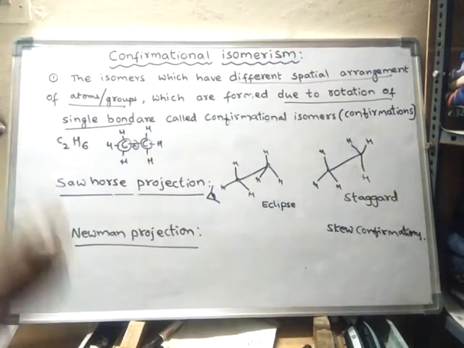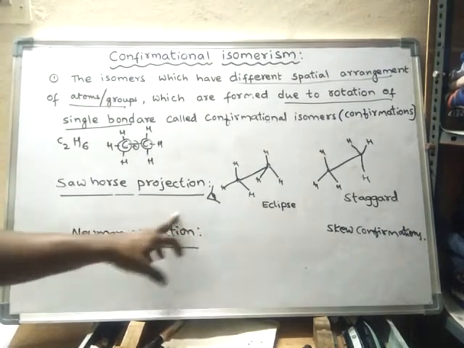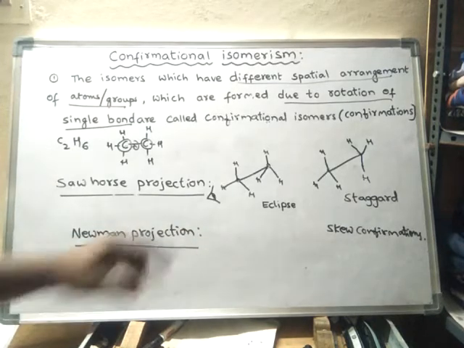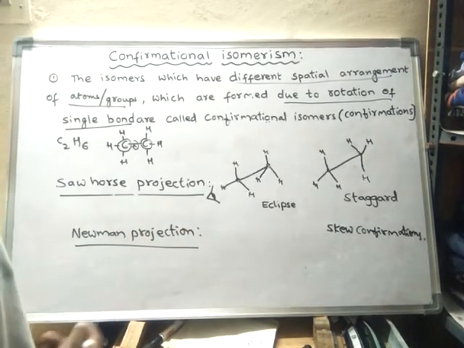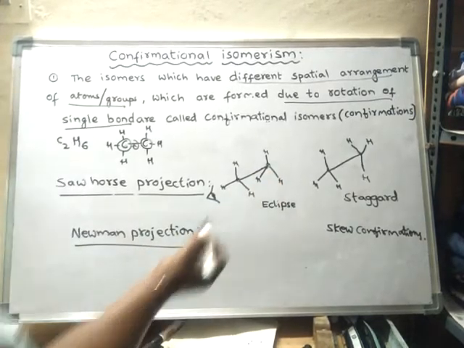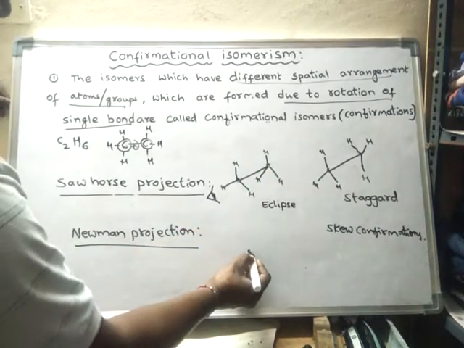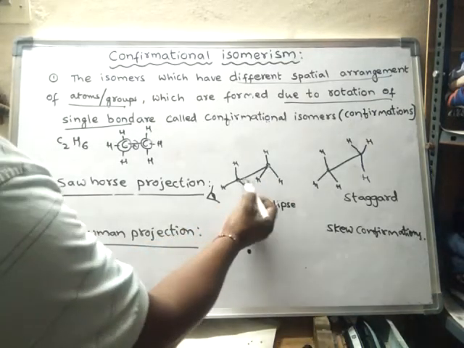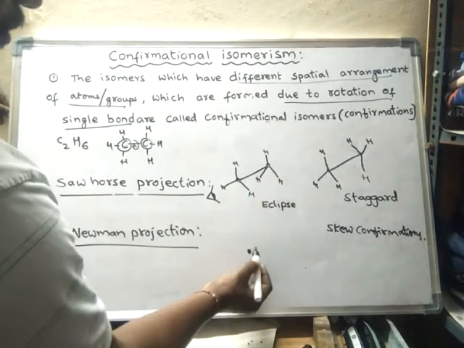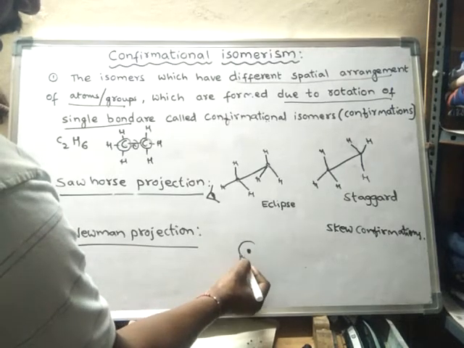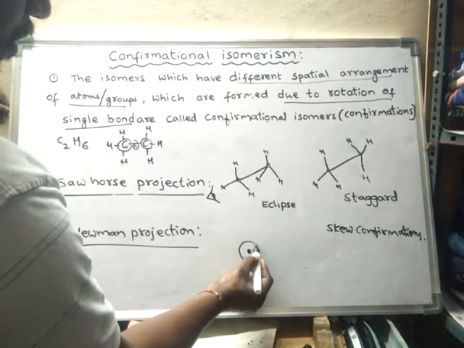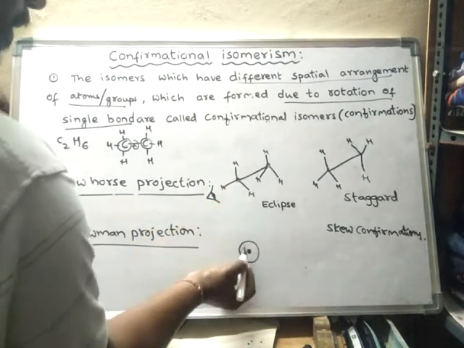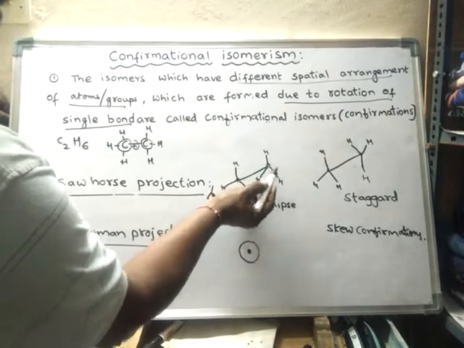Skew conformations. The same ethane molecule can be represented by a Newman projection. In a Newman projection, these two are the carbon atoms. The first carbon atom is denoted by a dot, and the carbon atom behind it, which is connected to this one, is denoted by a circle. So this one is denoted by a dot and this one is denoted by a circle.